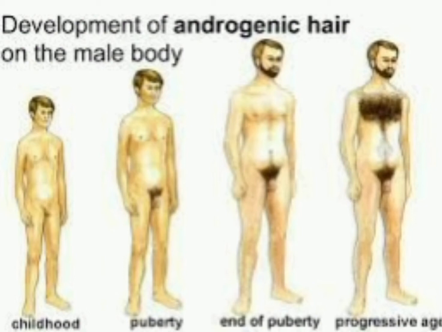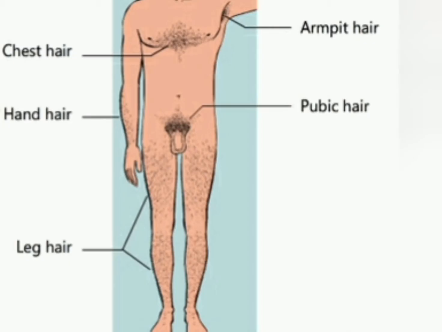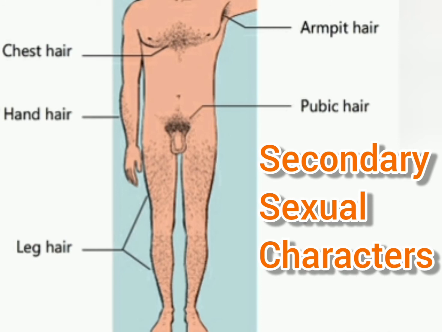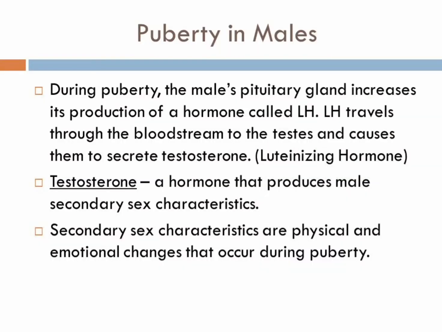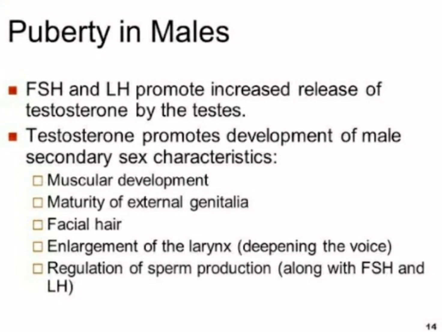And the hormone brings about the development of the secondary sexual characters and maintains them the whole life, like the development of the muscles in the male, masculine features, appearance of beard and mustache or body hair throughout, pubic hair development. So these are the onset of the secondary sexual characters.